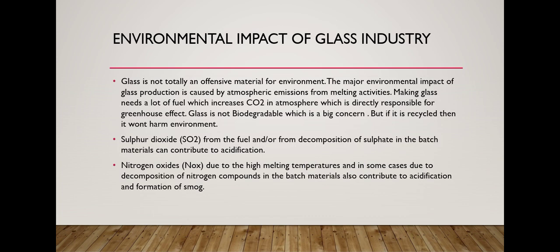Environmental impacts of glass industries. Glass is not a totally inoffensive material for the environment. The major environmental impact of glass production is caused by atmospheric emissions from melting activities. Making glass needs a lot of fuel, which increases carbon dioxide in the atmosphere, which is directly responsible for the greenhouse effect. Glass is not biodegradable, which is a big concern, but if it is recycled, then it won't harm the environment.